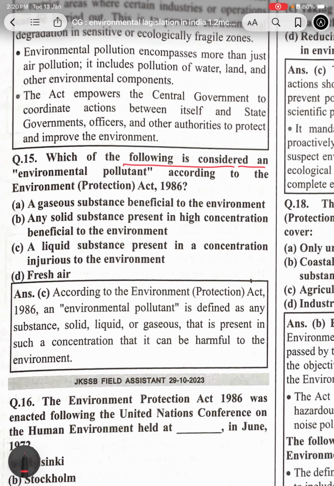Which of the following is considered an environmental pollutant according to the Environment Protection Act 1986? A, a gaseous substance beneficial to the environment. B, any solid substance present in high concentration beneficial to the environment. C, a liquid substance present in concentrations injurious to the environment.